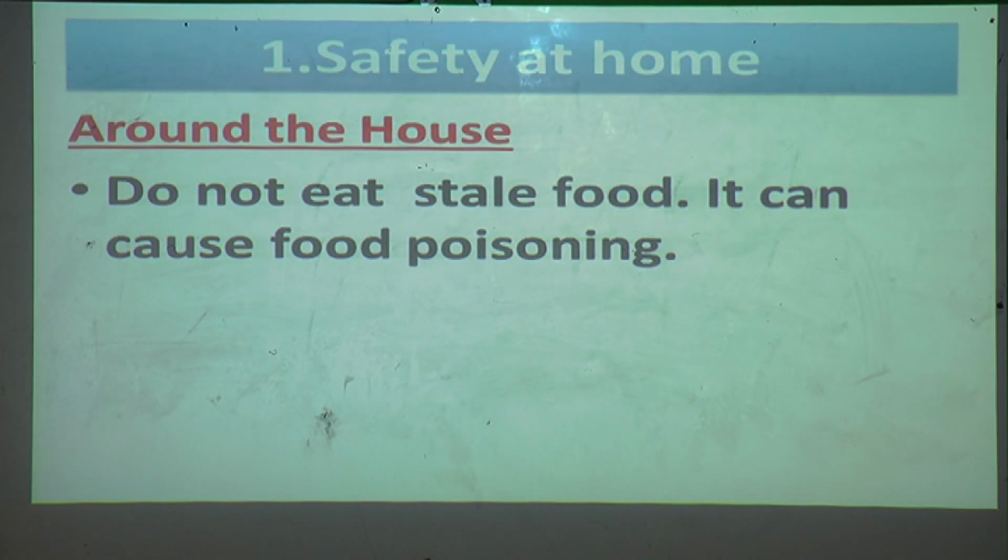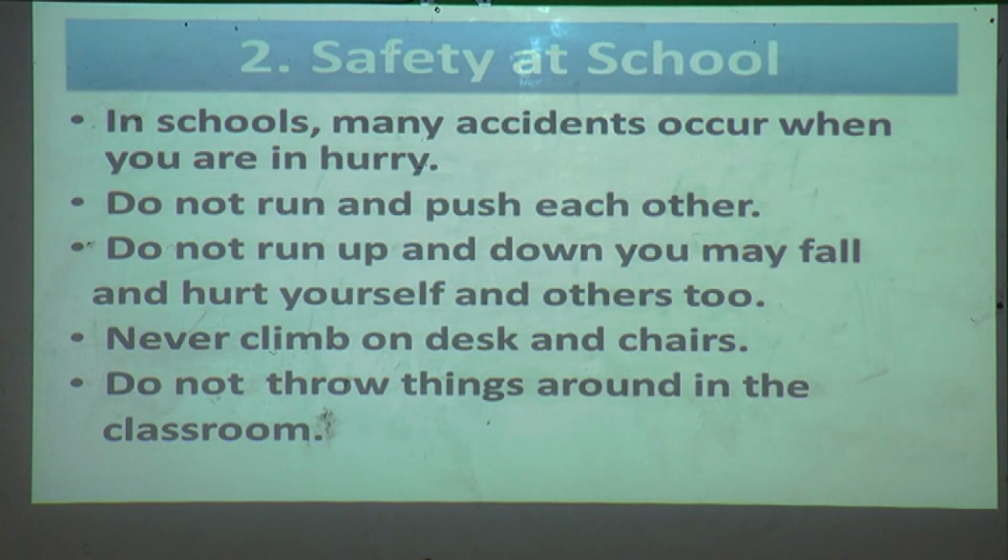See this, do not eat stale food, it can cause food poisoning. You should not run on the staircase to avoid fracture and dangerous accidents. You should not take medicines by yourself. You should not climb on the chairs or tables to reach high things on the shelf. Yes, all these things you have to follow around the house.